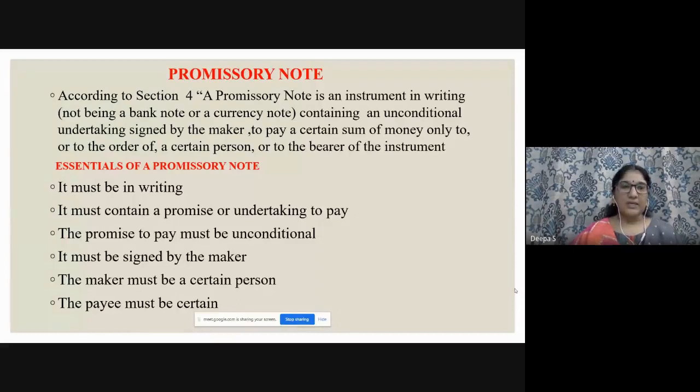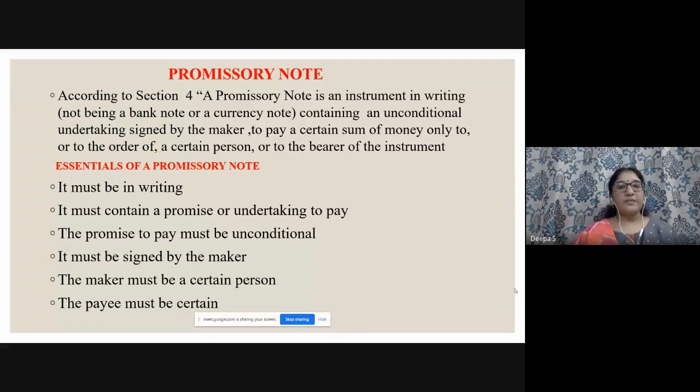It must be in writing. It must contain a promise. The word promise must be there, right? So participants, do remember promise. If the word promise is there, it becomes a promissory note, right? Otherwise it becomes a bill of exchange, right? So if the word promise is not there, it is a bill of exchange.